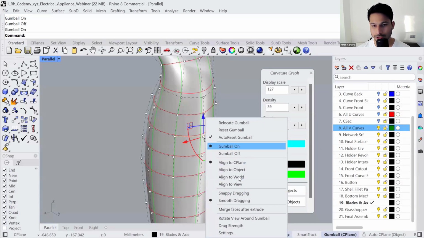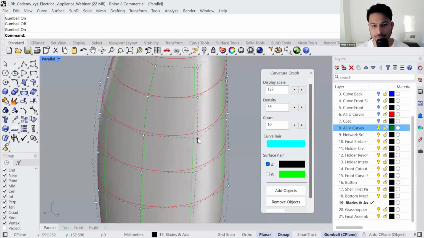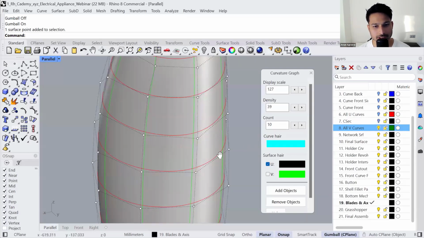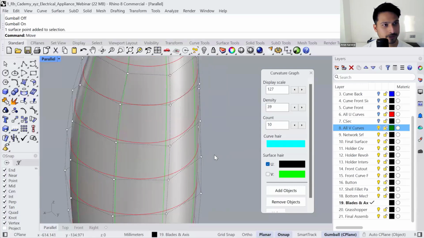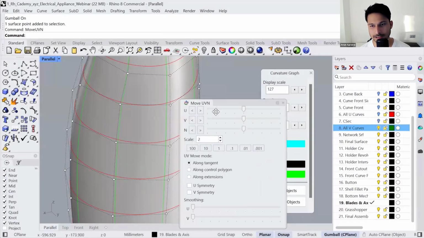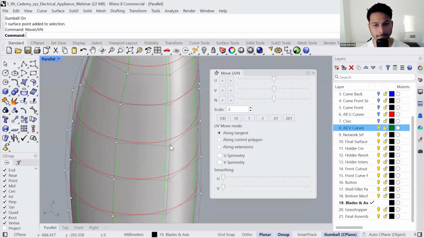You can choose one of these options. Apart from that, let's say you want to move this point along the U, V and W direction. There is a command called MoveUVN.